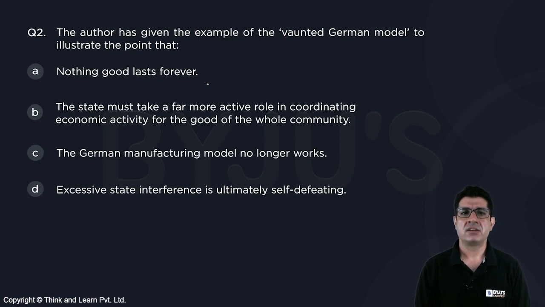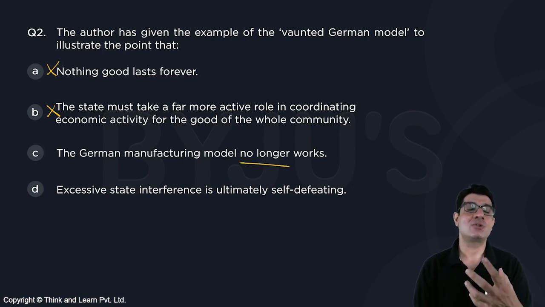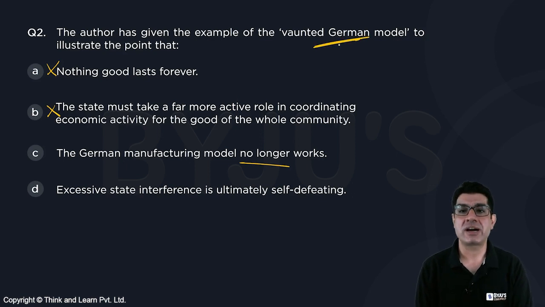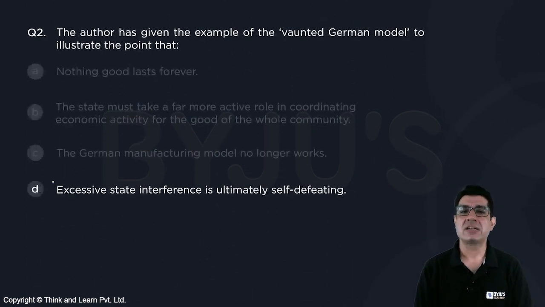A is irrelevant, B states the opposite, C is not the idea which is being supported by that example. It is the example itself. D is the idea which it supports, and that is why the answer here should be option D.